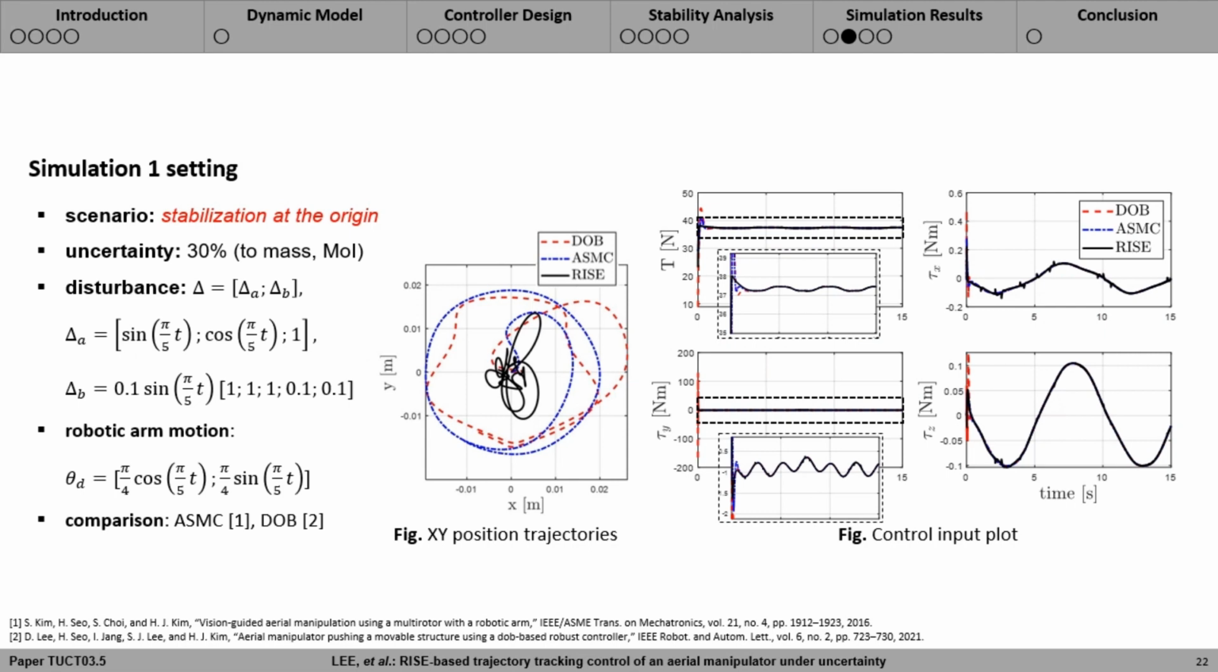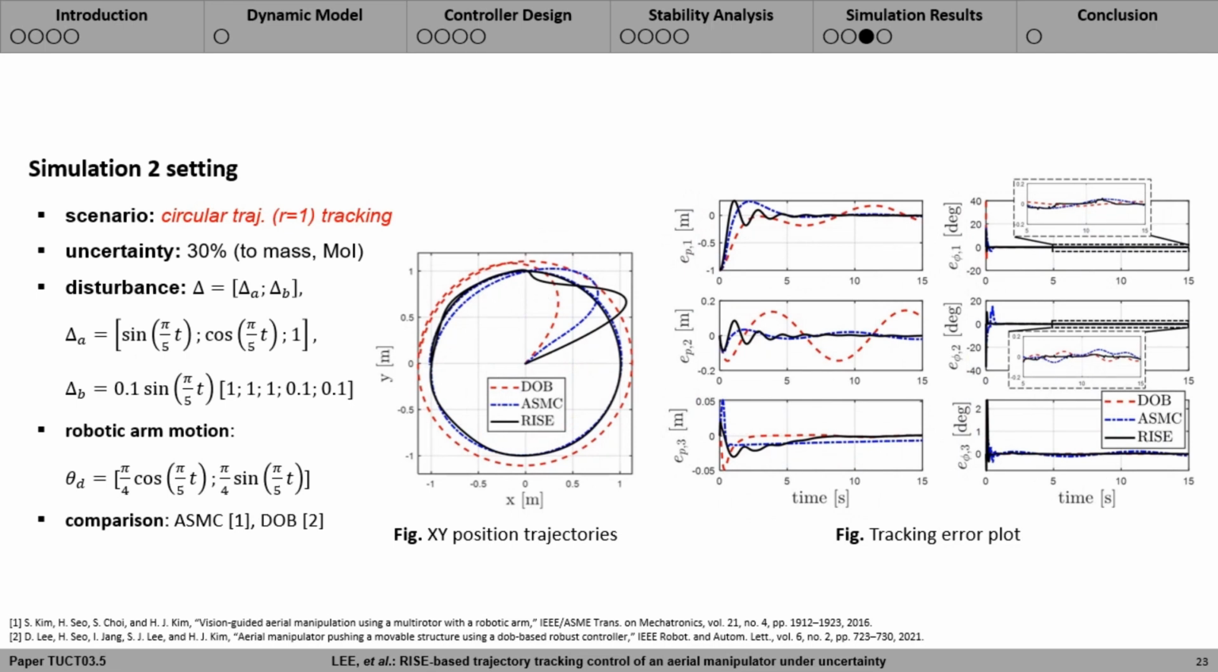Control inputs obtained during the simulation are depicted in the right figure. Although initial peaking phenomenon is observed for DOB, which is a feature of a disturbance observer, reasonable control inputs are generated from all three controllers afterwards.